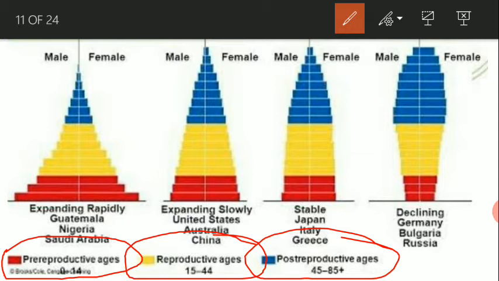The distribution of these three age groups depicts the growth of the population.